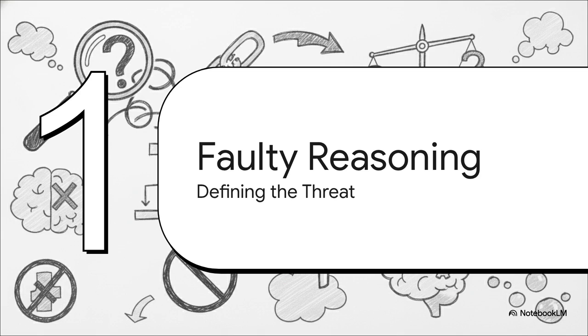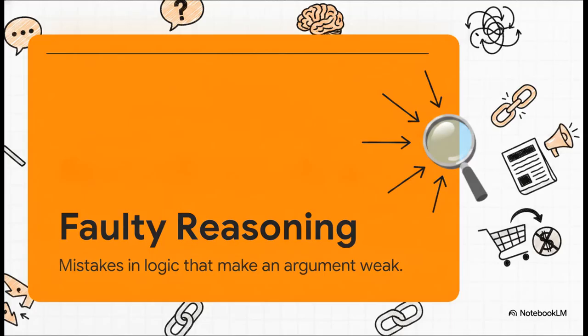What is faulty reasoning? Defining the threat. So to be a master detective, you first have to understand exactly what kind of threat you're up against, right? Faulty reasoning isn't just a simple spelling mistake or getting a quote slightly wrong. It's an actual structural weakness in an argument that can completely mislead you into forming the wrong conclusions. It's a fundamental mistake in logic. And the scary part? These mistakes are literally everywhere. They're hiding in plain sight in ads trying to sell you stuff, opinion articles trying to sway your thoughts, and speeches trying to win your total support.